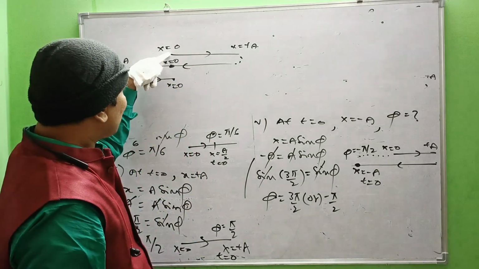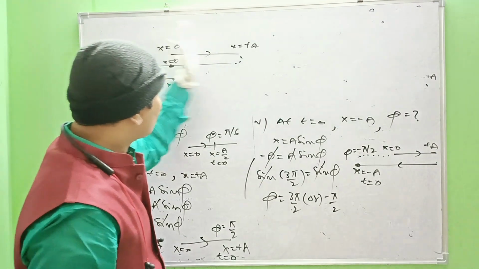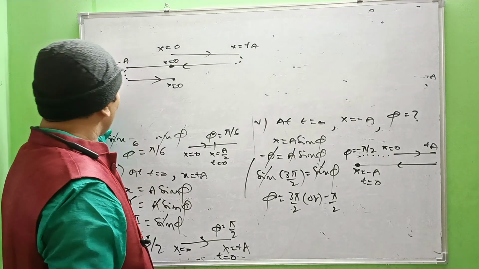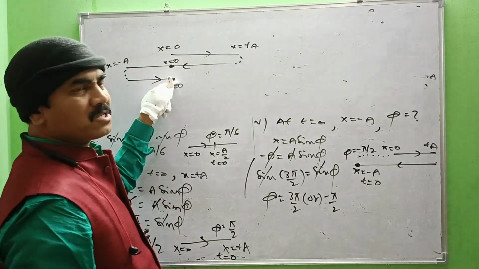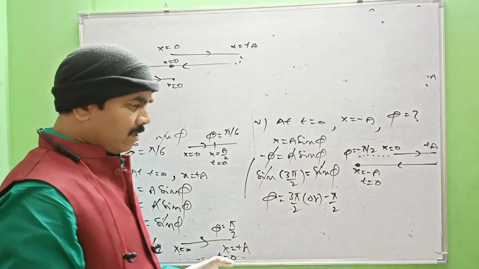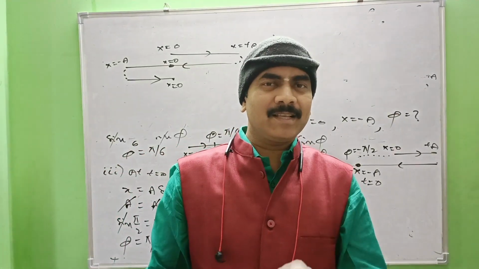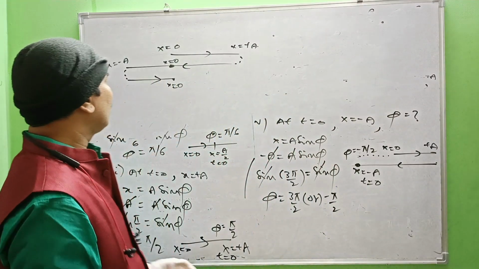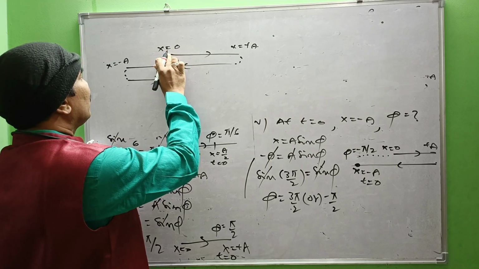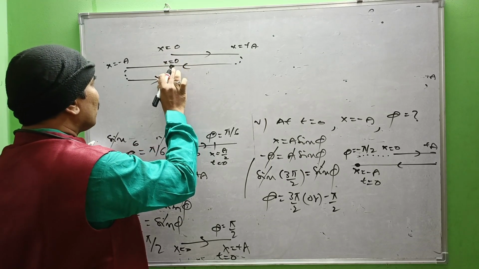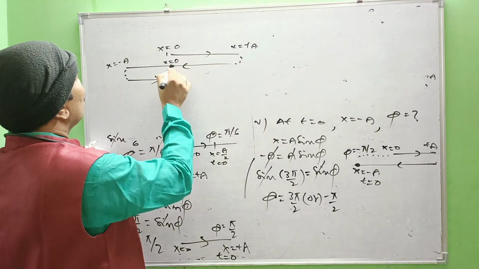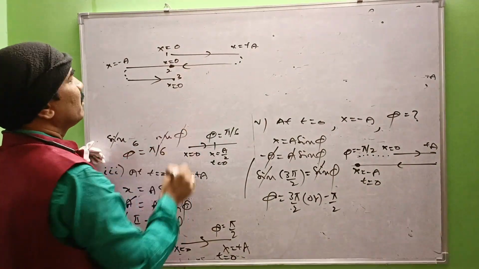So if the particle starts from the mean position like this, it moves rightwards, again retraces, crosses the mean position, moves leftwards and again retraces, reaches the mean position and continues forever like this. But when do we say that one oscillation is completed? When do we say that? See, if the particle starts here, it reaches the mean position here and here. Suppose this is instant 1, this is instant 2, this is instant 3.